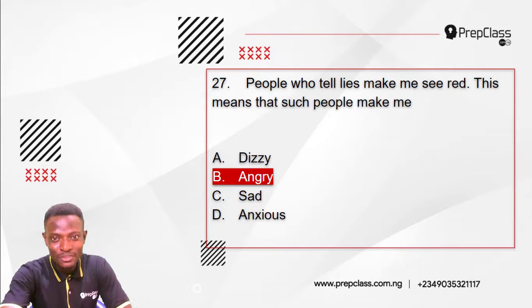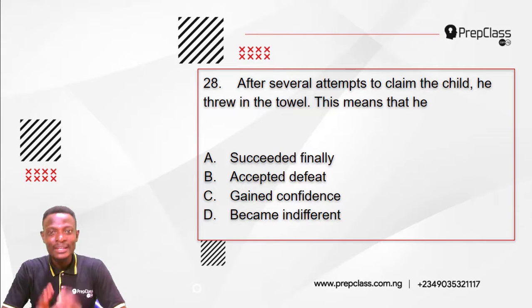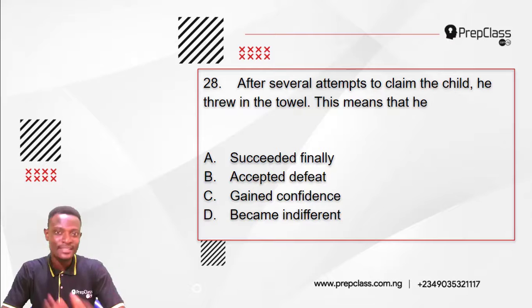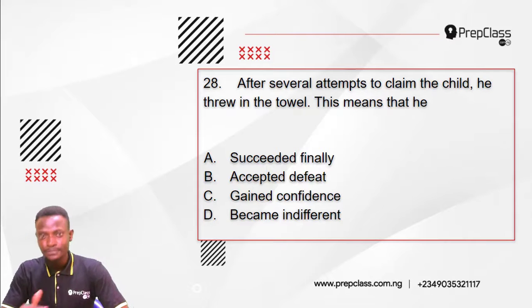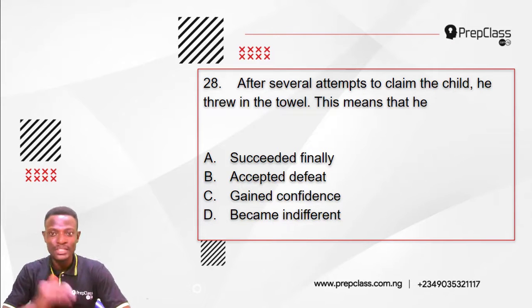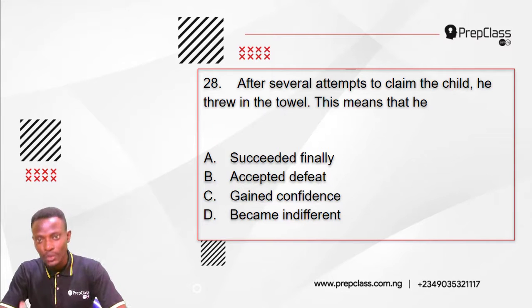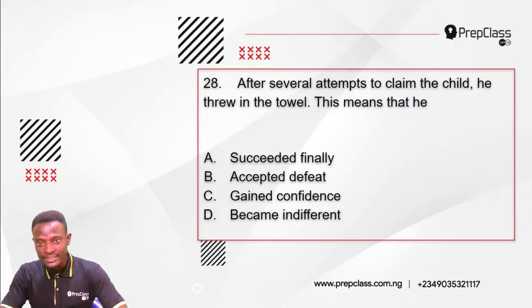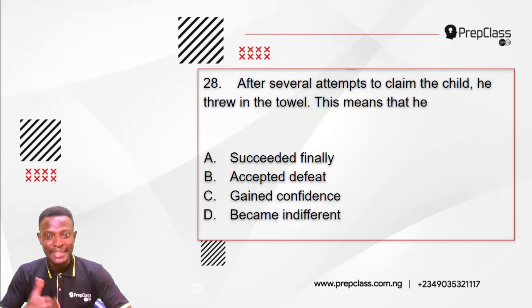Alright, moving on to the next question, question 28. Remember we had to select the option that has the most appropriate interpretation for this sentence. Question 28 reads, after several attempts to claim the child, he threw in the towel. This means that he A. Succeeded finally. B. Accepted defeat. C. Gained confidence. D. Became indifferent.